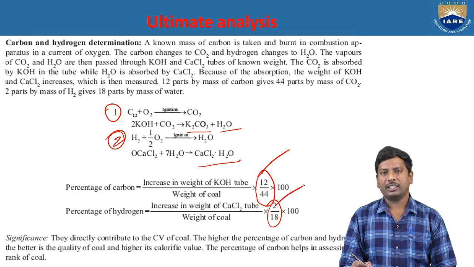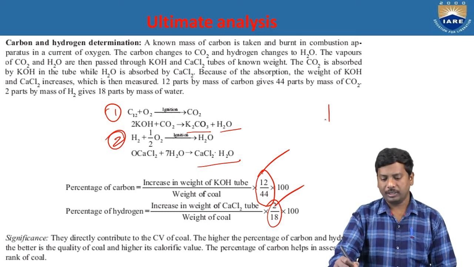Okay, now see what is the significance. They directly contribute to the calorific value of the coal. That means the higher the percentage of the carbon and hydrogen, the better the quality of the coal and the higher its calorific value. That means the percentage of the carbon helps in assessing the quality of a coal, which is the rank of a coal.